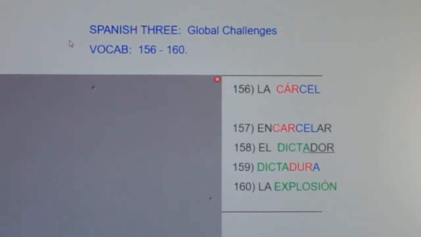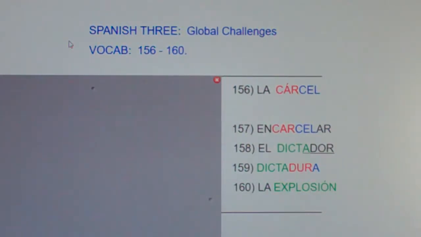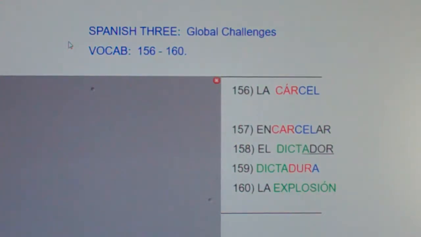This is Spanish 3, Global Challenges, Vocab 156 through 160. I'm going to say the following words in English, then Spanish, and then clap. And after I clap, I'd like you to repeat the English and the Spanish with me.